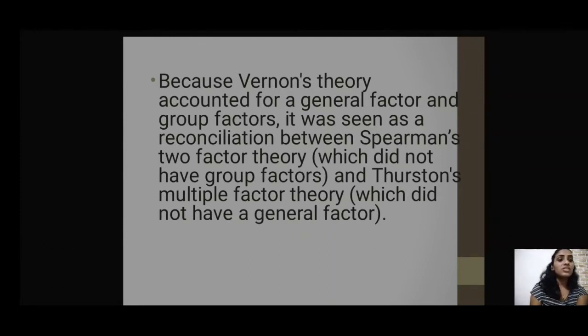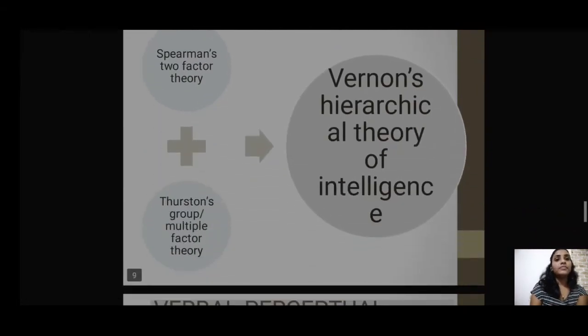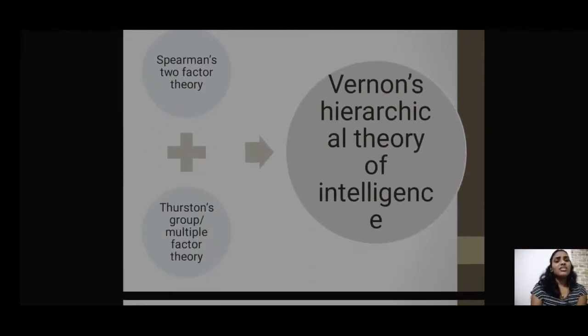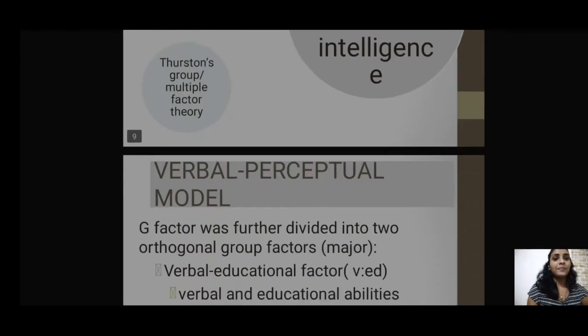So this is the reason why he ended up having a hierarchical theory, and he was highly influenced by Spearman and Thurston. Now this is a small diagram to make things easier. So this is the shortened version of it. Spearman's two-factor theory and Thurston's group or multiple factor theory have given rise to what we call Vernon's hierarchical theory of intelligence.